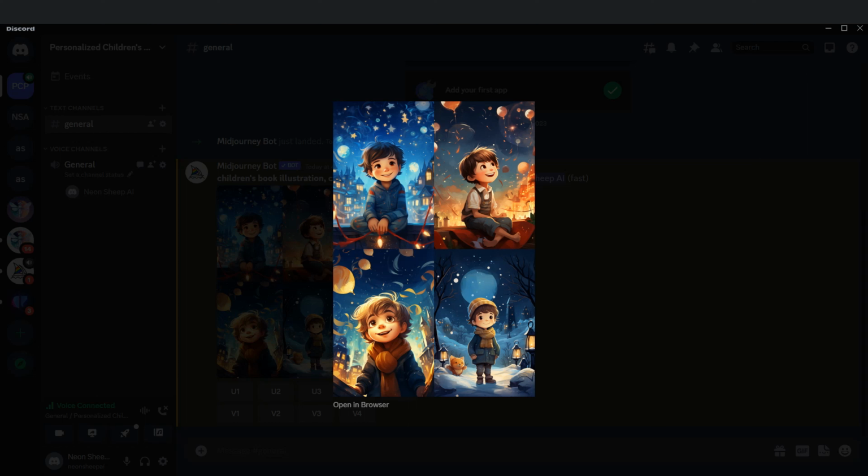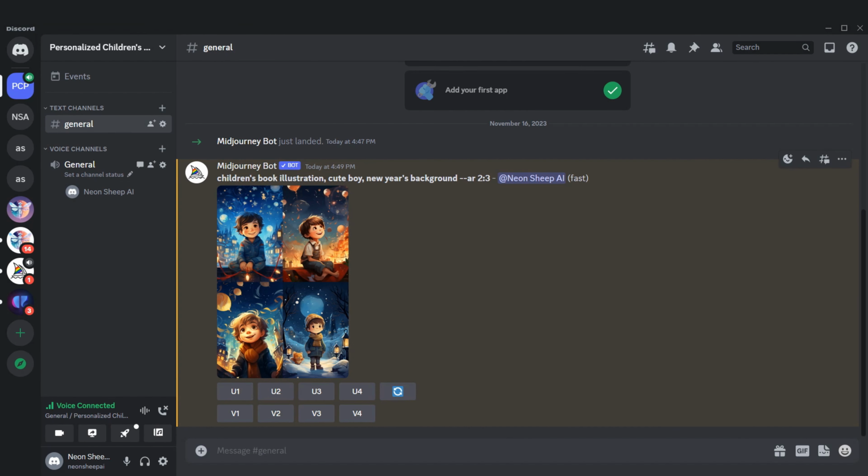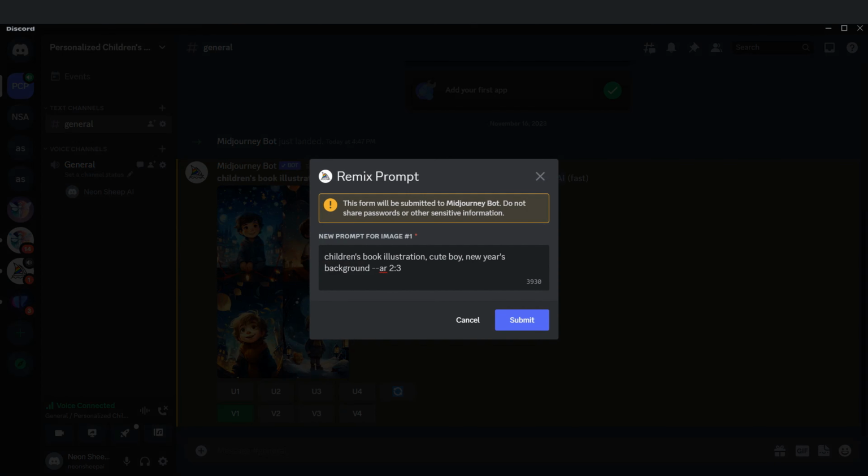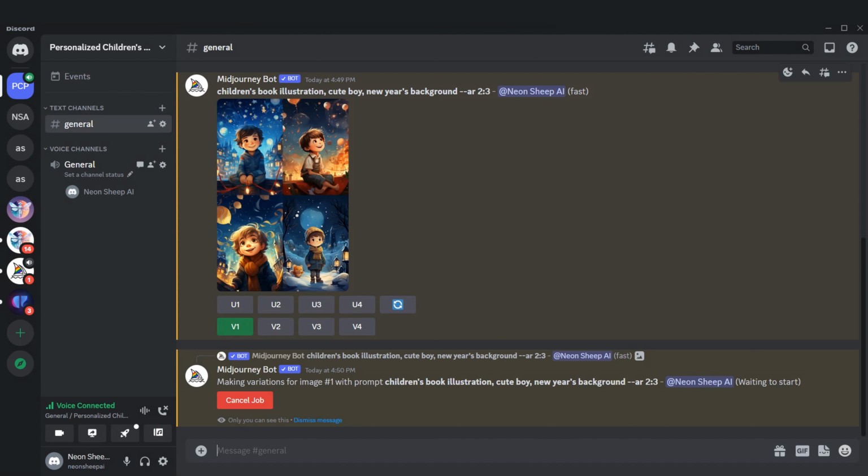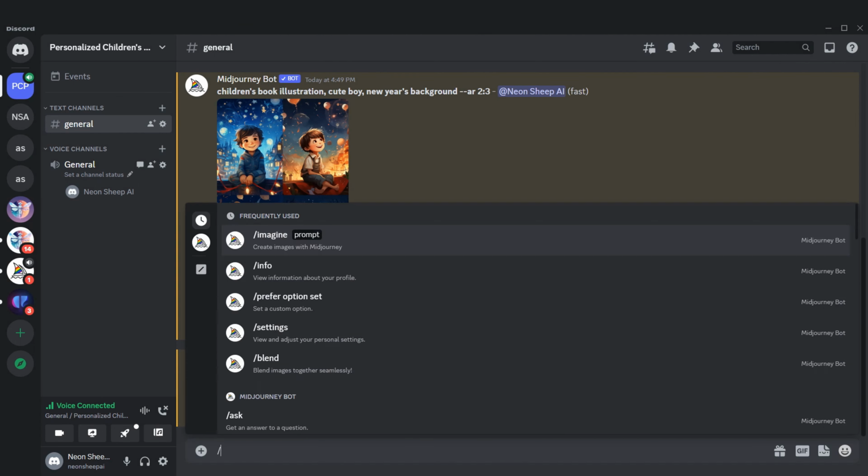Now, I will create variations for all 4 illustrations, so I'll get an additional 4 illustrations similar to each of these. AI will make some changes to each of them, allowing me to choose the ones I like the most. Now I'll click on the V1 button and create 4 more variations of the first illustration. Since the remix mode option is enabled in our settings, we can send a prompt requesting specific changes and variations. However, since I don't want to do that, I'll disable that option in the settings and allow Midjourney to create its own variations. /settings and disable remix mode.